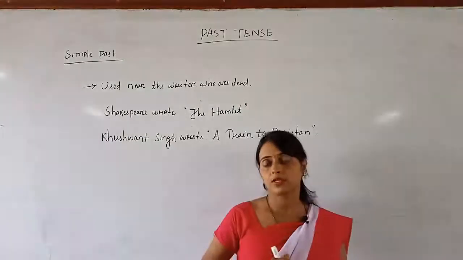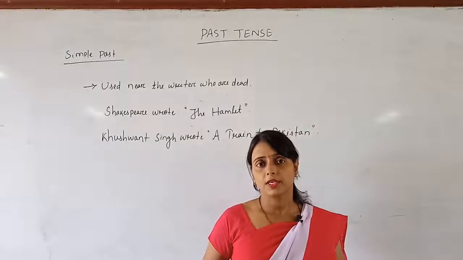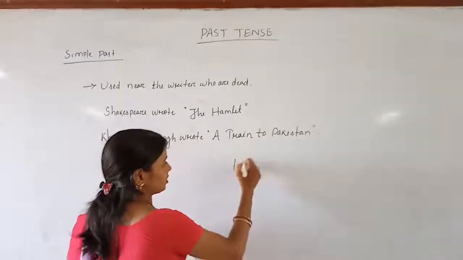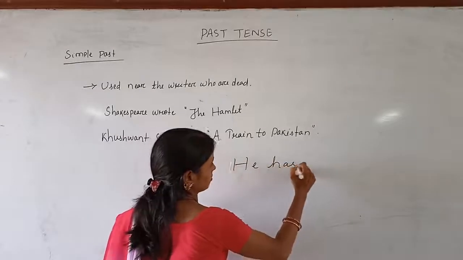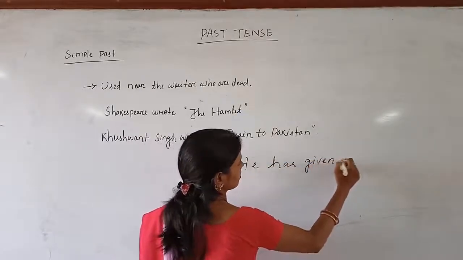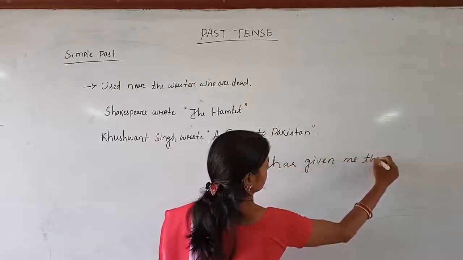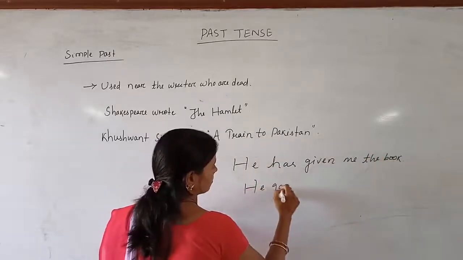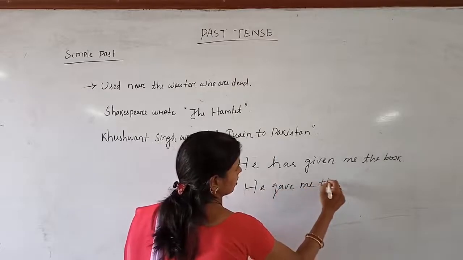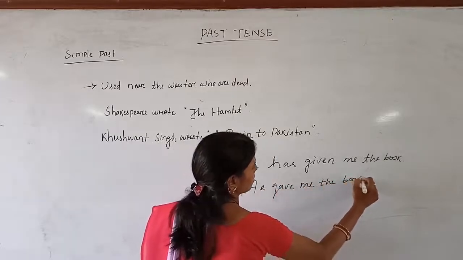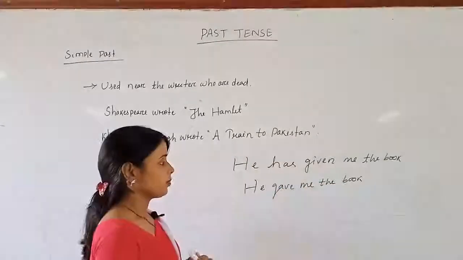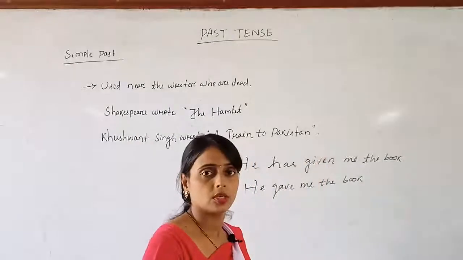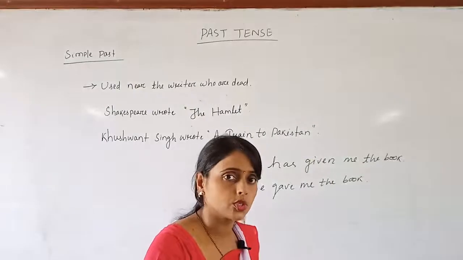And let me tell you one more thing. Many times you might be thinking: he has given me the book, or he gave me the book. Which sentence is correct, which is wrong? Both are correct according to their use.